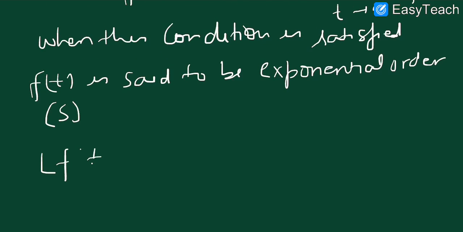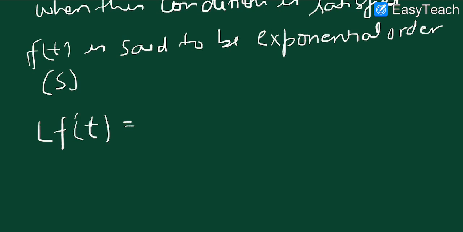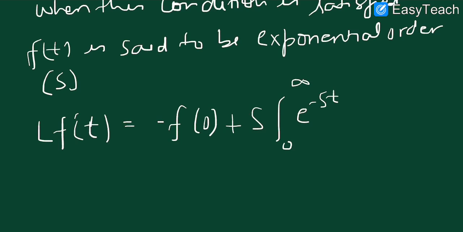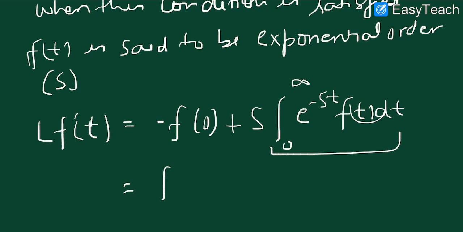we are left with the Laplace of f dash t being equal to minus f(0) plus s into the integral from 0 to infinity of e power minus st f(t) dt, and you are very much familiar that it can be written as s into F(s) minus f(0).